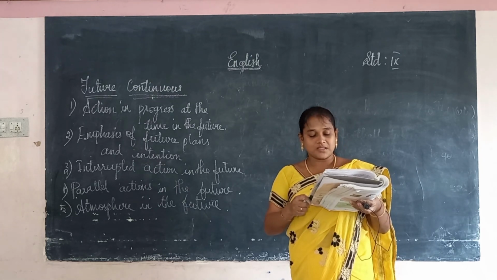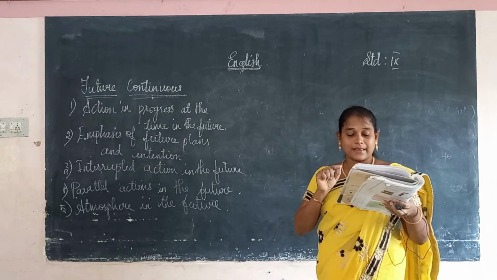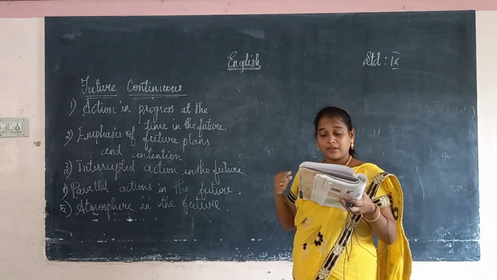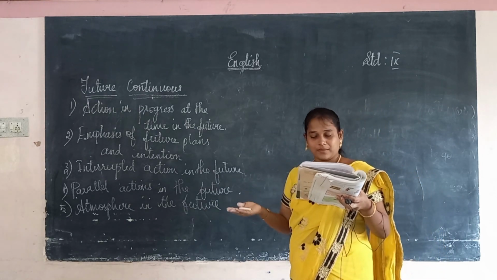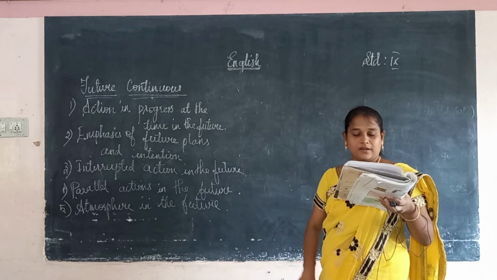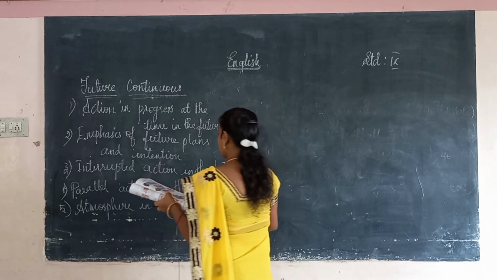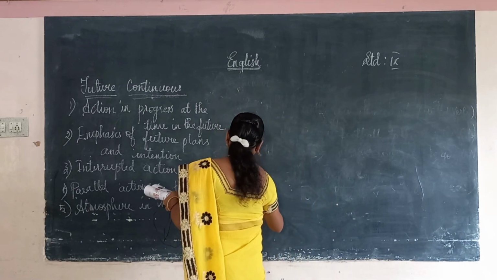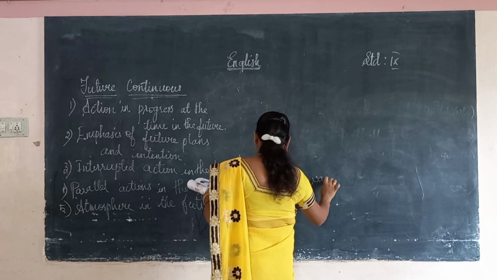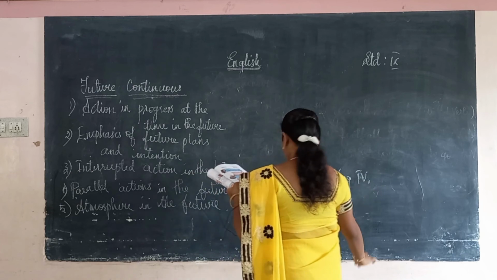She will be watching TV and he will be cooking dinner. So this is the example of the parallel action in the future. She will be watching TV, and he will be cooking dinner. Okay, this is a parallel action in the future.